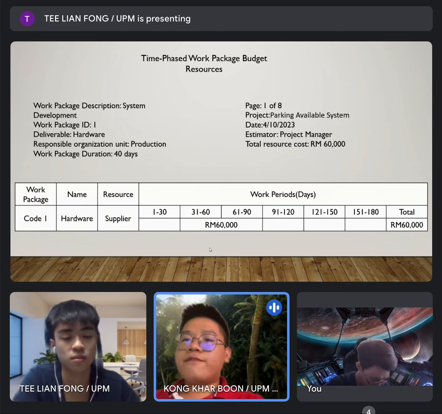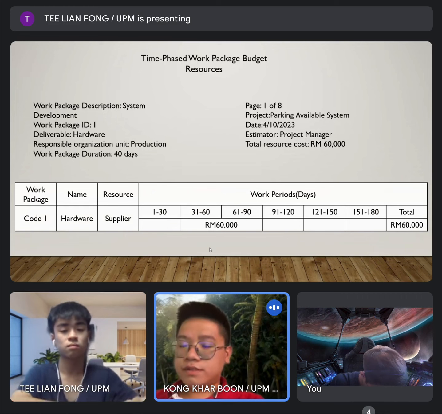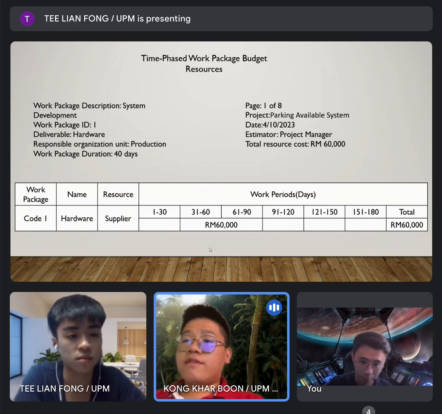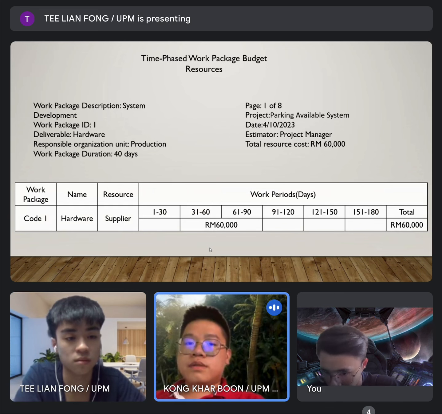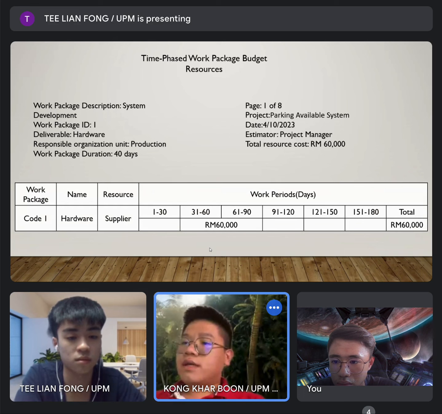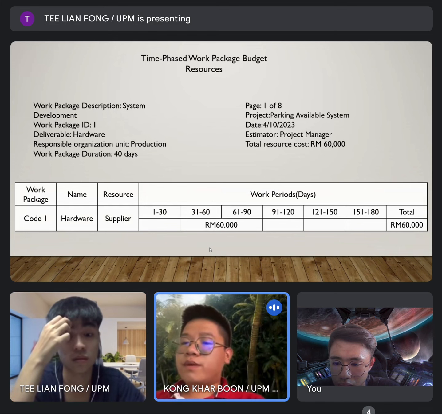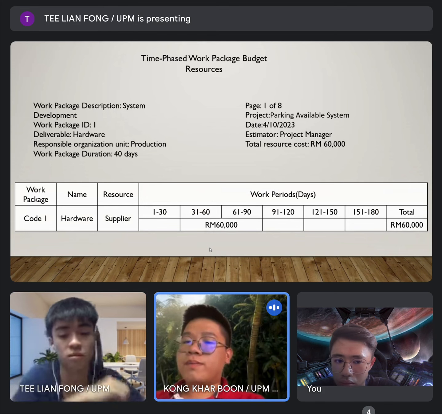And this is the time phase work package budget resources, and we have 8 pages of this. For the first one, the work package description is system development. The deliverable is hardware, and the responsible organization unit is production. Work package duration is 40 days, and the total resources cost is 60,000, which is placed between 31 and 90 work periods.